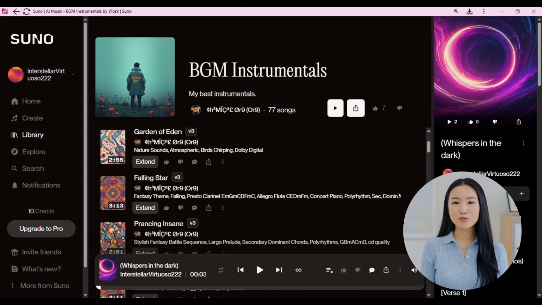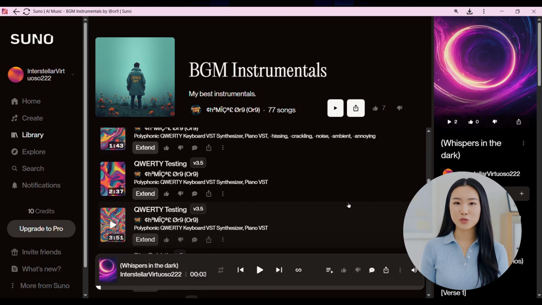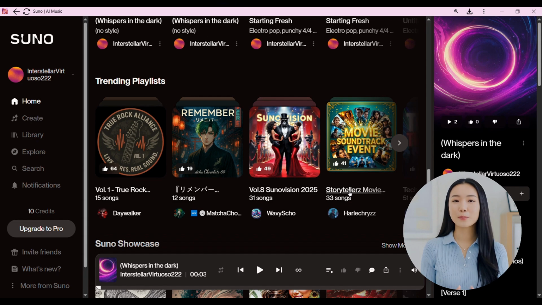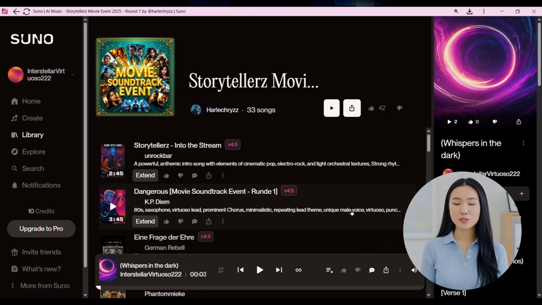SUNO is also excellent for background music creation. You no longer need to hire musicians or search endlessly through stock music libraries. It adapts to your project and makes content creation much easier for musicians, marketers, and video editors.